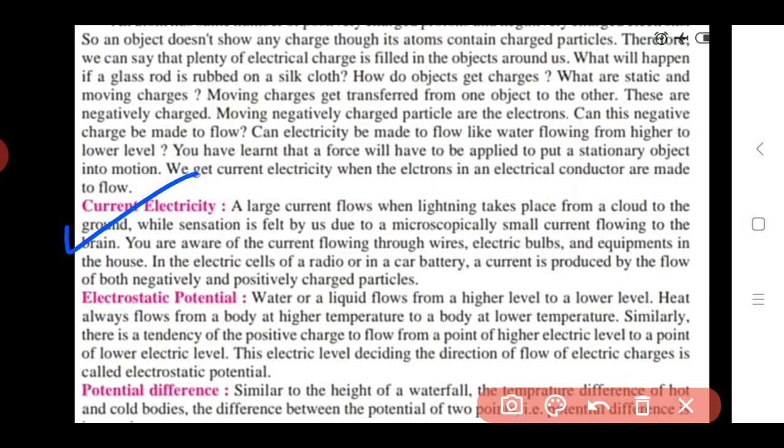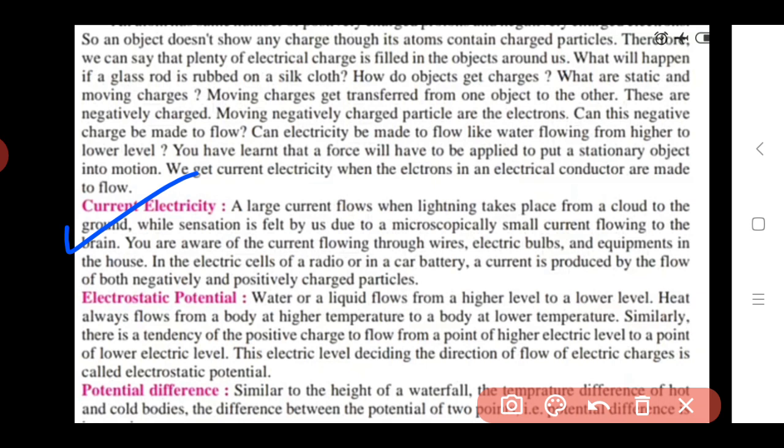Here we see a large current flows when lightning takes place from a cloud to the ground, while sensation is felt by us due to the microscopically small current flowing to the brain. So you are aware of the current flowing through the wires. Also we see the electric bulbs, in which also the electricity is flowing. Also we see some equipments, examples like mixer, grinder, coffee maker.